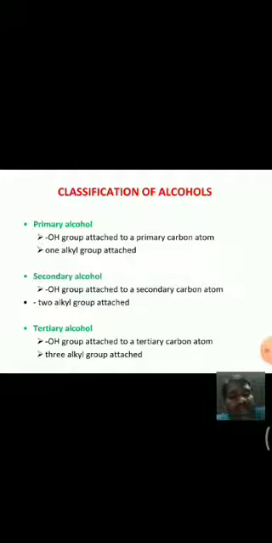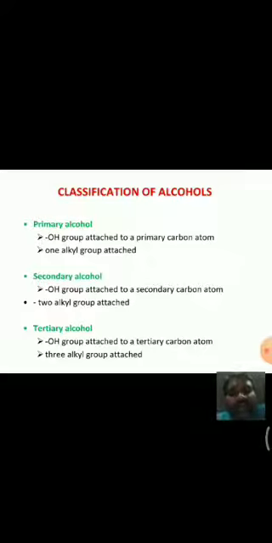Secondary carbon is the carbon which is attached to 2 carbons. And tertiary carbon is the carbon which is attached to 3 carbons.